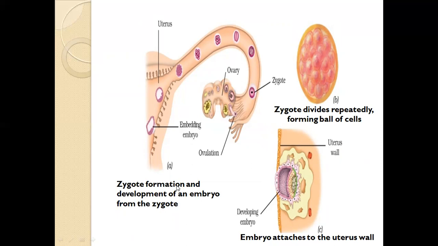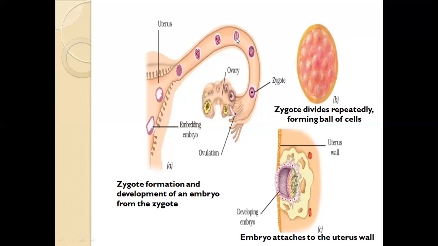The zygote formation and development of an embryo from the zygote is depicted here. As you can see, this is the ovary. It produces the female gamete and the male sperm fuses with it. Here, the zygote is formed. The zygote develops. It starts dividing.